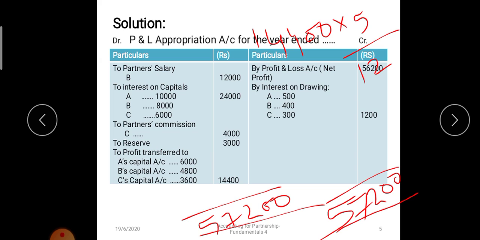General entries will be there, and that we will discuss for the same question separately in the next video. Today all of you please go through this calculation properly.